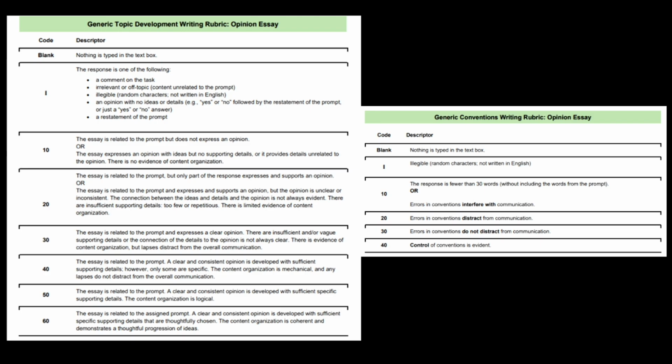And with the grammar section, we're trying to aim for a code 30 or 40, which means that there can be some spelling errors and a few grammatical errors, but they should not distract from the reader understanding what you are trying to say. So it needs to be clear so that we know what you're trying to say.